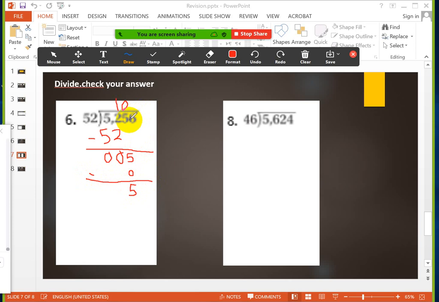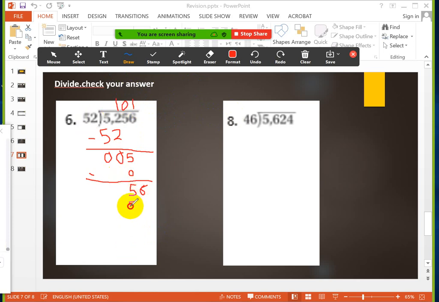Now I will take the 6 and put it next to the 5, so the number becomes 56. Now, can I divide 56 on 52? Yes. How many 52 in 56? I think also you have only one. Thank you, girls. So now 1 multiply 52 equals 52.